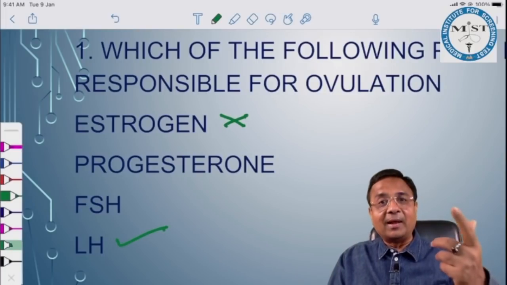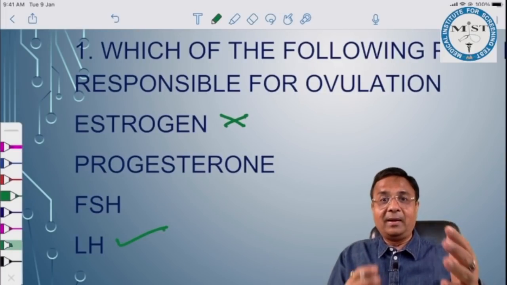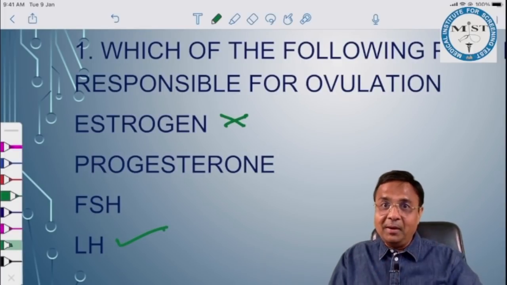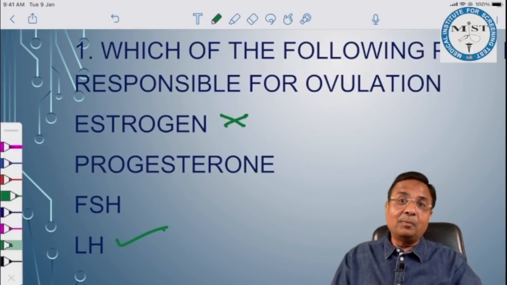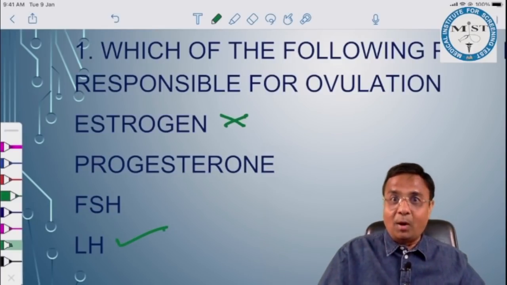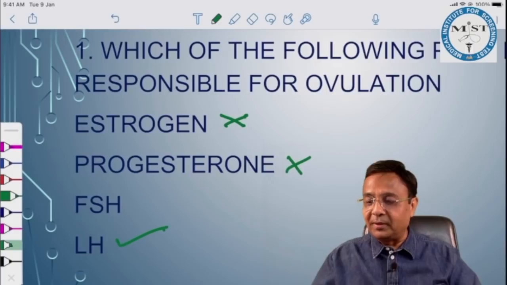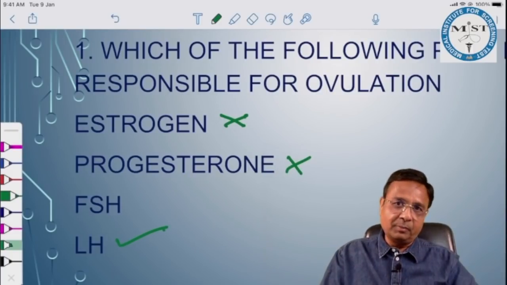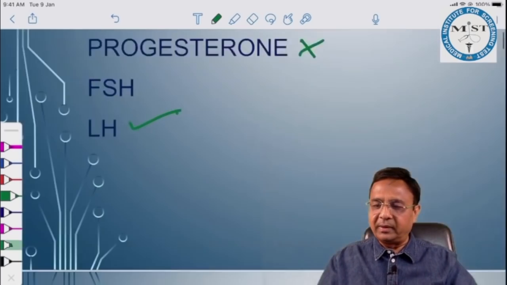Estrogen is responsible for LH surge. So it is maximum approximately 36 hours before ovulation. It is gone. Progesterone peaks 8 days post ovulation, and if it is a regular 28-day cycle, on day 22 of course, so it is also gone. FSH, little peak, mainly responsible for ovulation is LH peak.